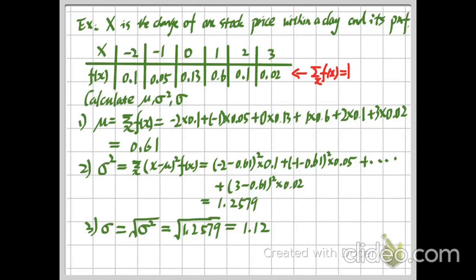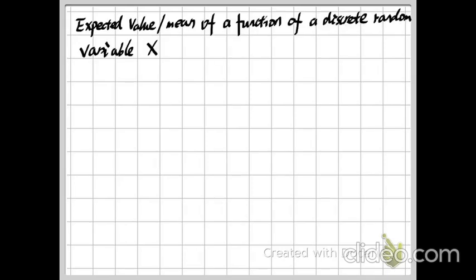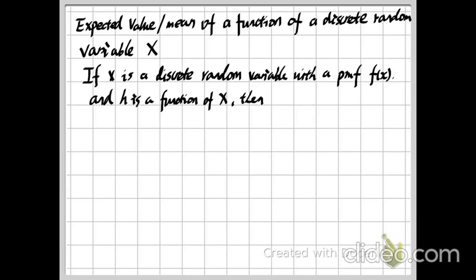Here I still have one more thing I want to talk about. I want to talk a little more about the properties of our expected values. I want to talk about how to compute the mean of a function of a discrete random variable. Assume x is a discrete random variable with a PMF denoted by f(x), and h(x) is a function of our random variable x.